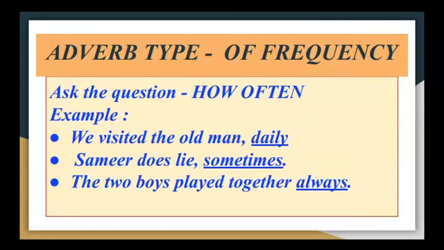Next one, adverb type of frequency. Here you need to ask the question, how often? We visited the old man daily. Which is the action here? Visited. How often did we visit? Daily. Samir does lie sometimes. Which is the action here? Does lie. How often does he lie? Sometimes. The two boys played together. Which is the action here? Played. How often did they play together? They played together always. So for frequency, you need to ask the question, how often?